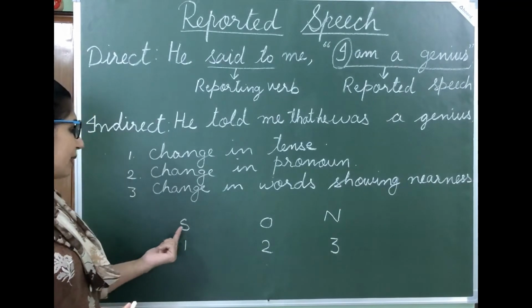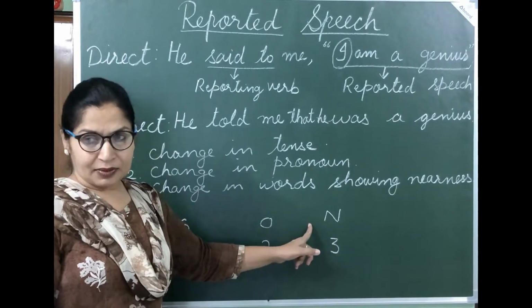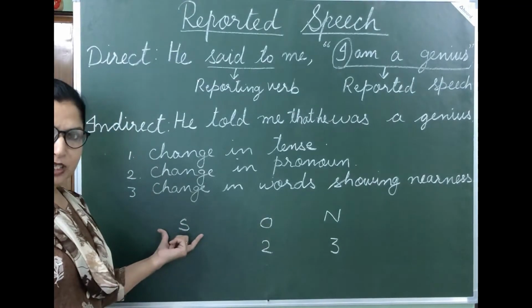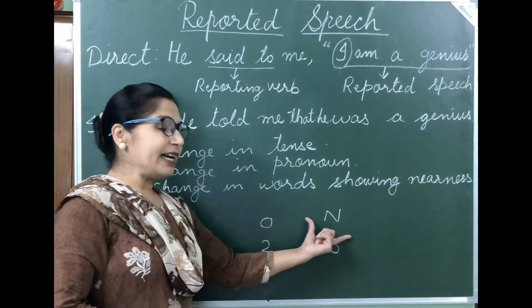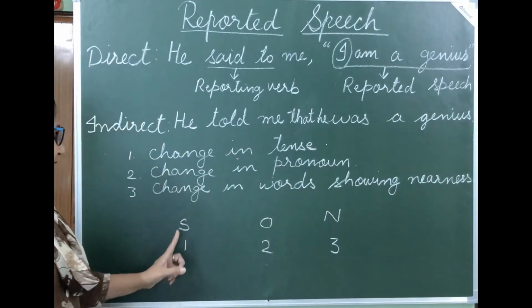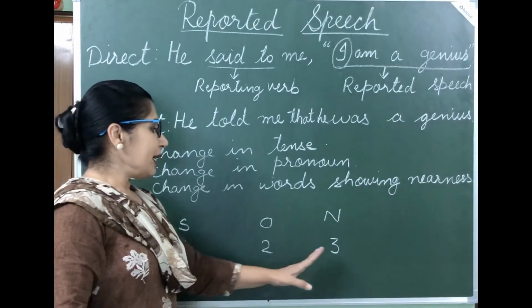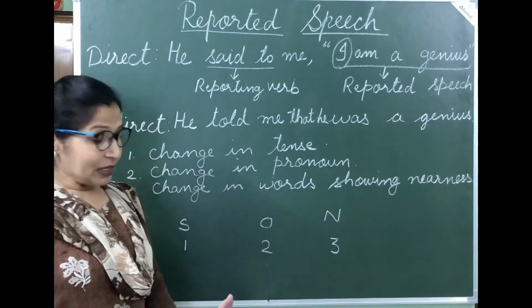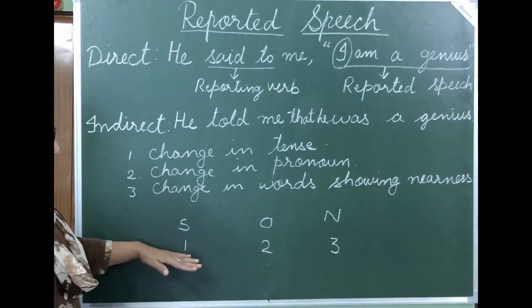You have to remember this word son, S-O-N, son. S stands for subject, O stands for object, and N stands for no change. And we'll write 1 under S, 2 under O, and 3 under N. Now, how does this formula work? Let me explain it to you.